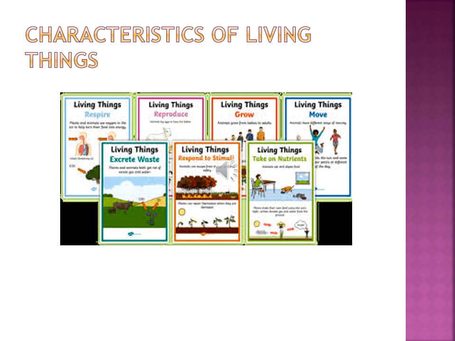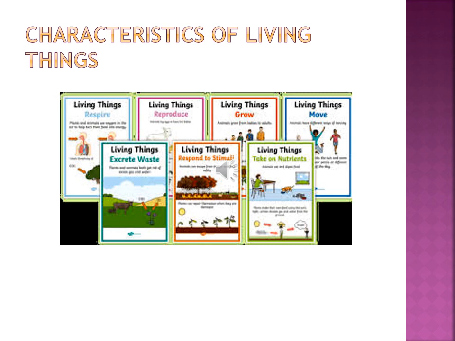Living things respire. All living things breathe. They inhale oxygen and exhale carbon dioxide. Animals breathe through lungs, some have holes in their body, and some have gills. Living things need food. We know we can't live without food, so we get energy when we take food. Plants also make food with the help of photosynthesis.